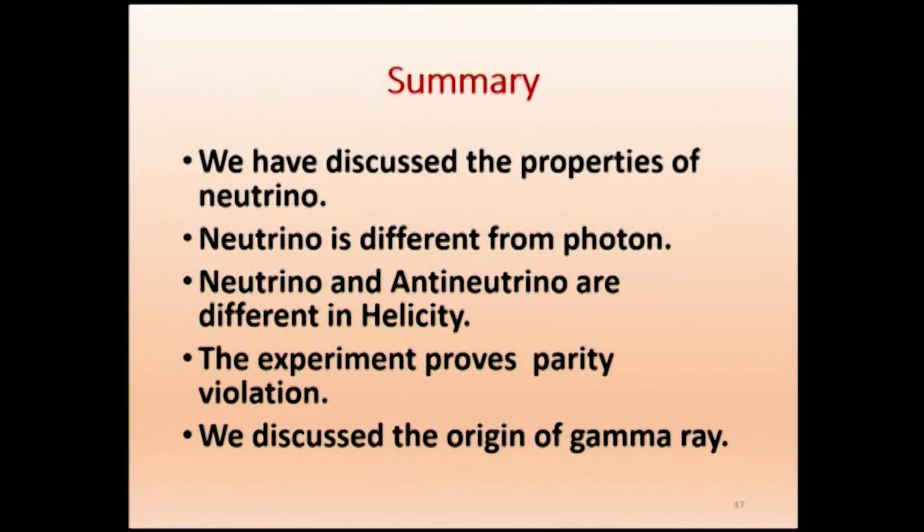That person was able to do the experiment, and then it was tried everywhere in the world, and all got the same result, namely parity is violated. When you say parity is violated, symmetry of emission is violated. There is a preferred direction of emission, which does not exist for alpha decay. In alpha decay, the emission is in all directions. For beta decay, emission is in a preferred direction.